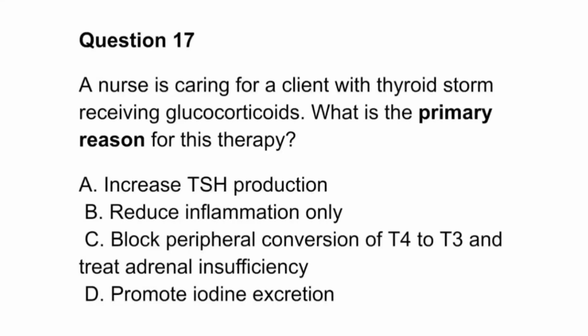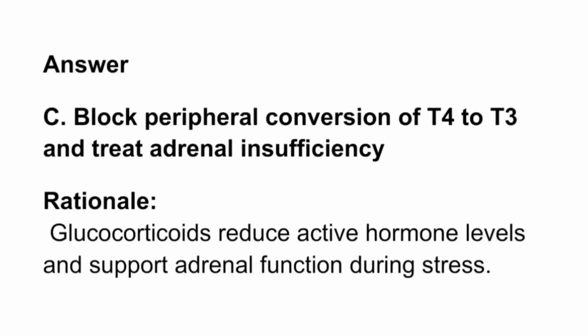Question 17. A nurse is caring for a client with thyroid storm receiving glucocorticoids. What is the primary reason for this therapy? A. Increase TSH production. B. Reduce inflammation only. C. Block peripheral conversion of T4 to T3 and treat adrenal insufficiency. D. Promote iodine excretion. Answer: C. Rationale: Glucocorticoids reduce active hormone levels and support adrenal function during stress.